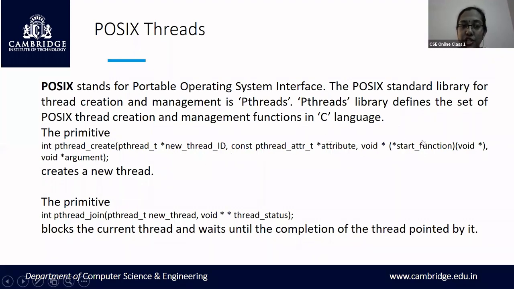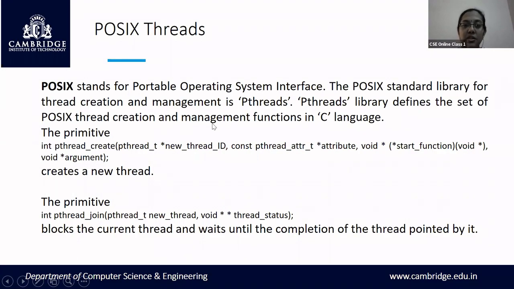And then the start function along with the argument, which is used to make the thread ready and to move the thread to the running state. So this parameter is used to make the thread ready with all the system resources and move it to the running state. These are the three parameters used while creating a thread in the POSIX environment.